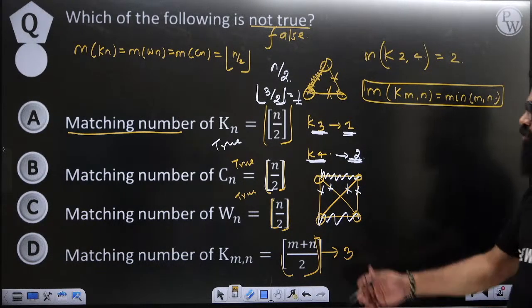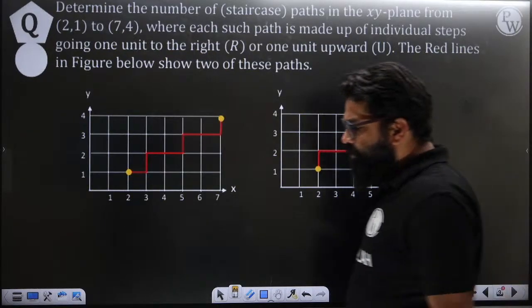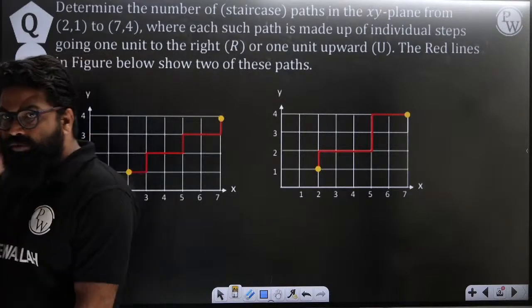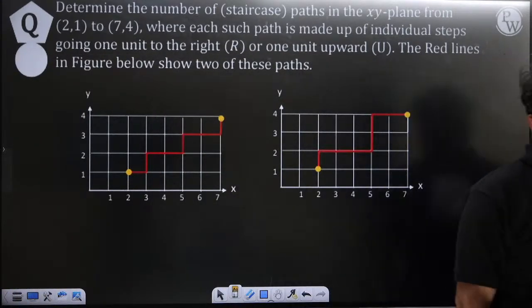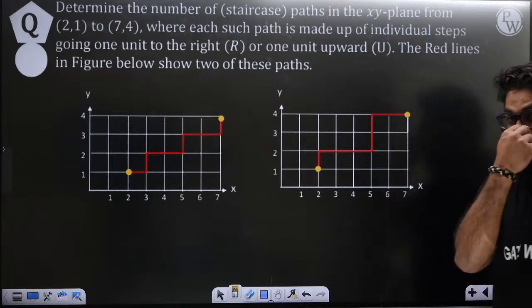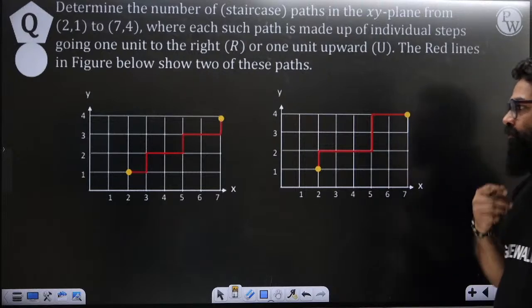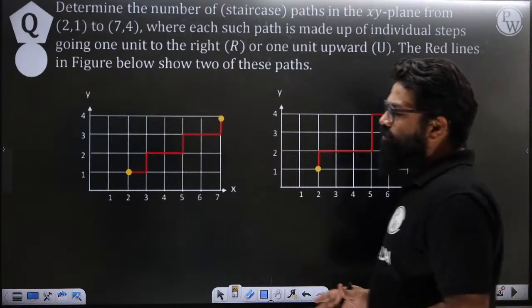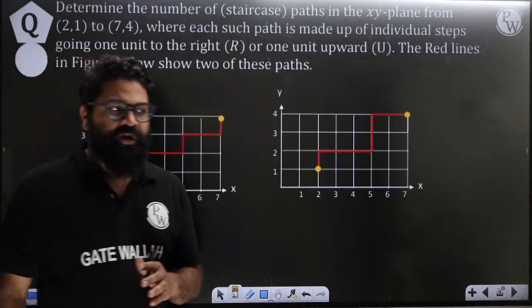Okay, this will be very helpful. We'll move to the next question. Now can you try to solve this question? This question is related to combinatorics and it is very easy, and you can easily try to understand the question. First, try to understand what this question is saying. This is related to combinatorics.